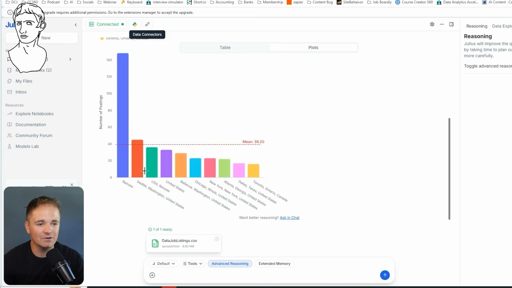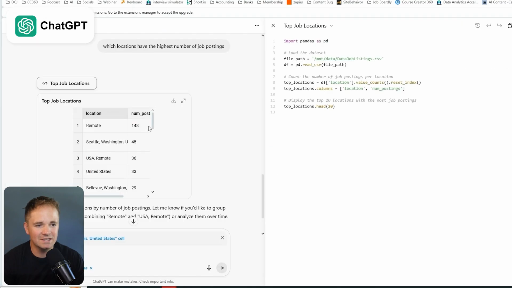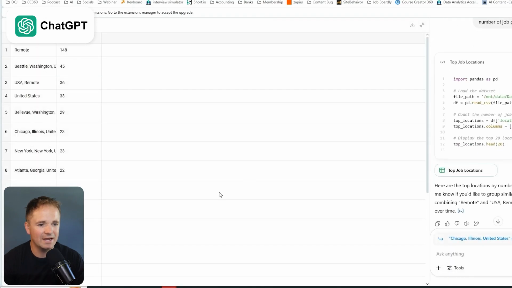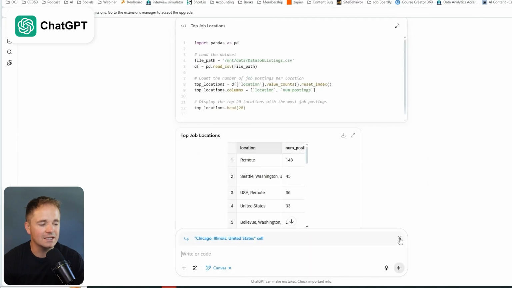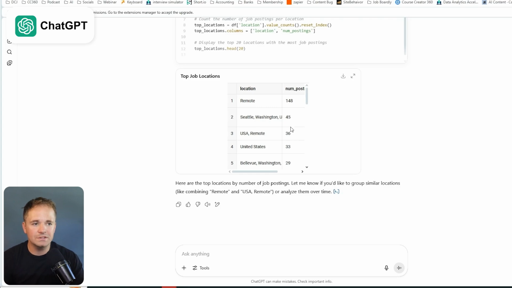So kind of the same answer, a little bit easier to see in graphical form, right? Versus just seeing this really small table that I have to expand. It was a little bit more automatic from Julius than it was inside of ChatGPT. Now, although this was interesting, the top locations, we had Seattle as number 2 and Bellevue, which is basically Seattle, at number 5. So a more interesting question might be, what state has the most data jobs listed?